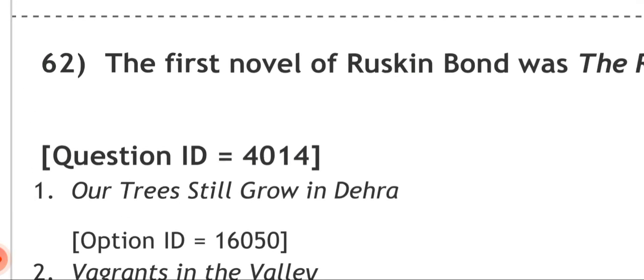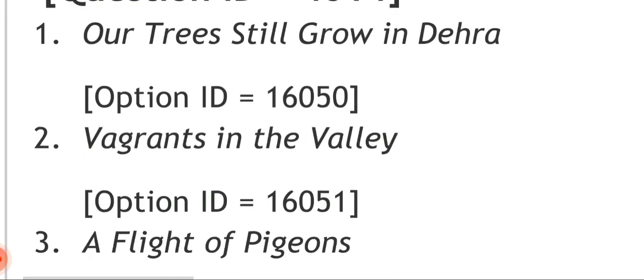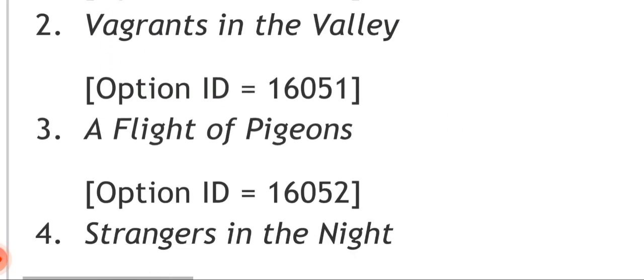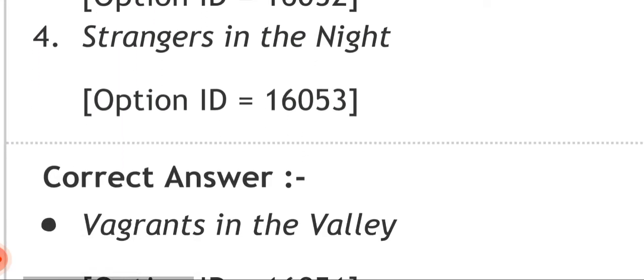So number one is saying Our Trees Still Grow in Dehra. Number two is saying Vagrants in the Valley. Number three is saying A Flight of Pigeons. Number four is saying Strangers in the Night. So the correct answer is Vagrants in the Valley.